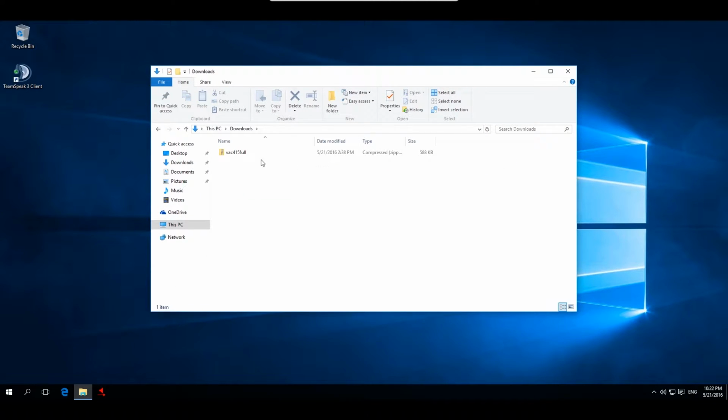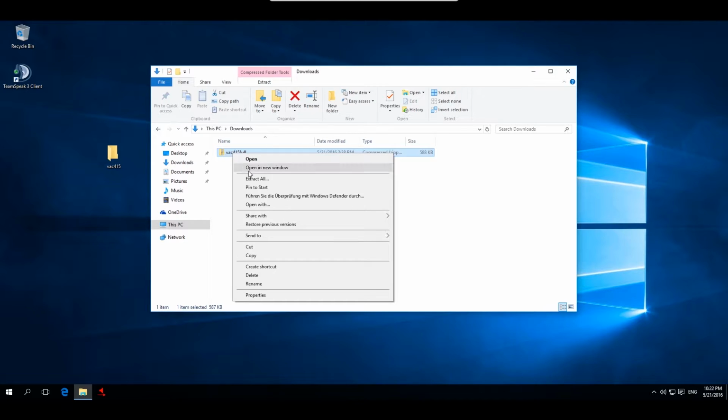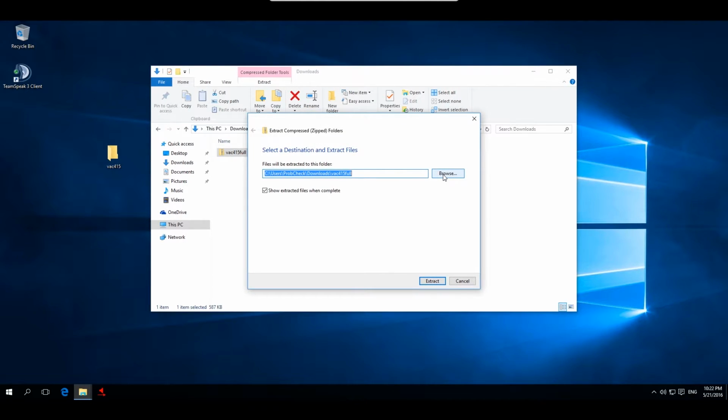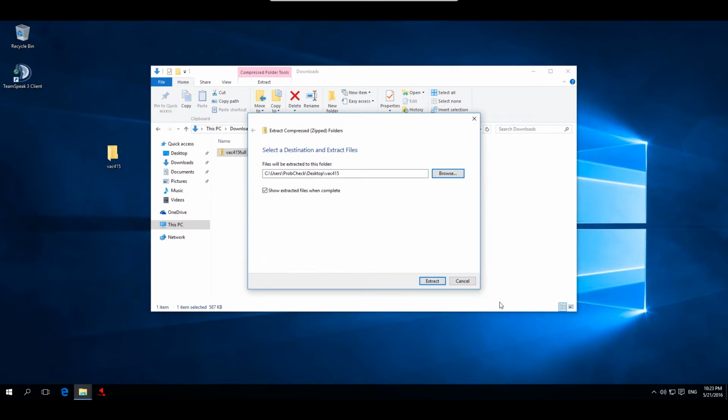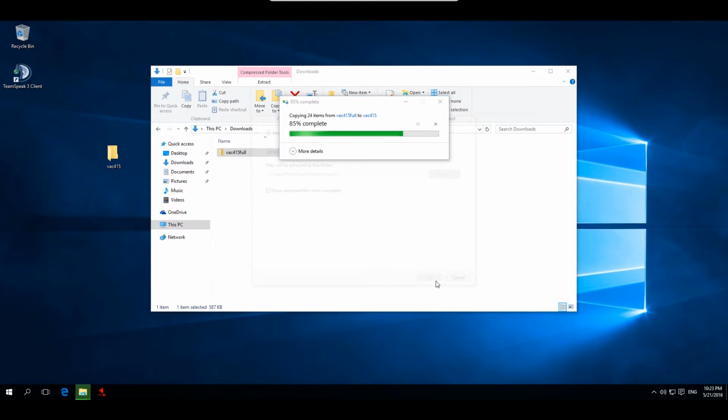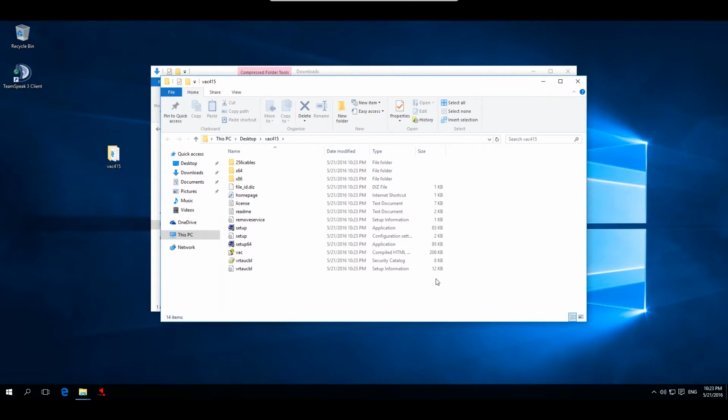So now after you have downloaded virtual audio cable, open your download folder. You will see the downloaded version. To extract the downloaded zip file you can create a new folder like me or use an old one. The name of the folder is not important, but be sure that you will find this folder again. Now extract it. Now you have a folder full of files. But firstly you need to install the driver for VAC.